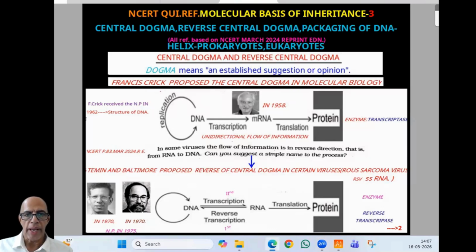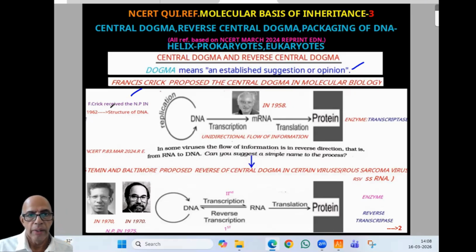So, central dogma and reverse central dogma. What is meant by dogma? Dogma means an established suggestion or opinion. Now here in genetics, the molecular basis, Francis Crick proposed the central dogma in molecular biology. Some photographs are given there, so it is clear to you who received the Nobel Prize. Francis Crick received it in 1962 in connection with the structure of DNA, along with Watson.